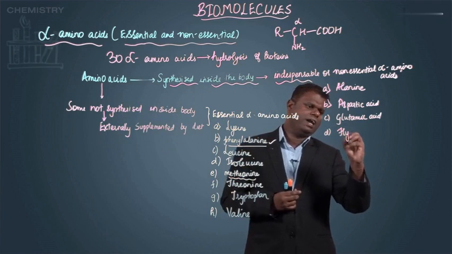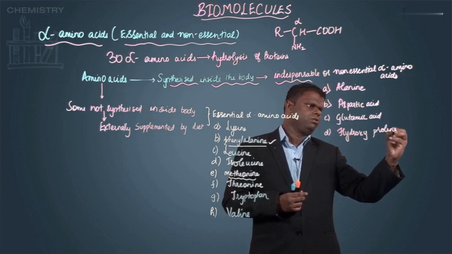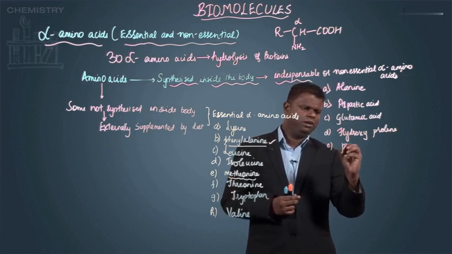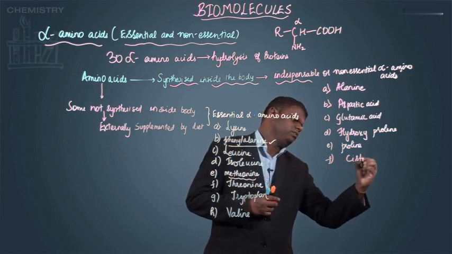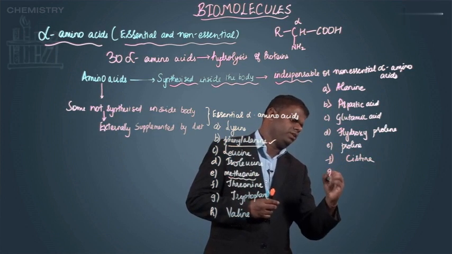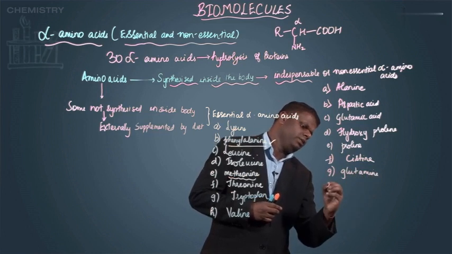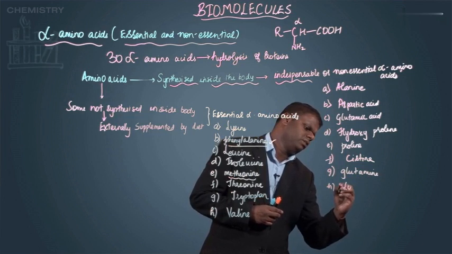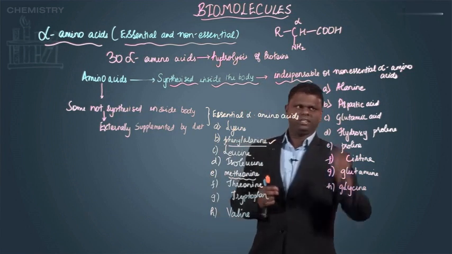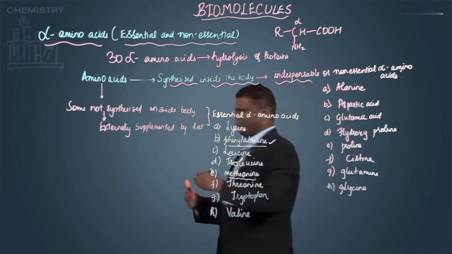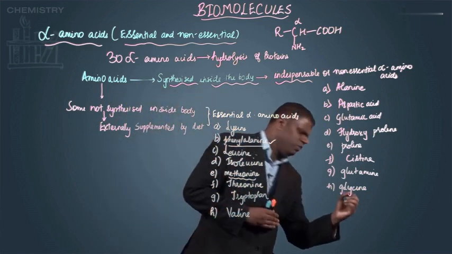Then you have hydroxyproline, then you have proline itself. So you have cysteine, then you have glutamine, and then you have glycine basically. So these are the non-essential alpha amino acids, and there may be many more.